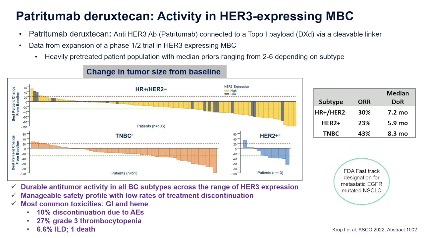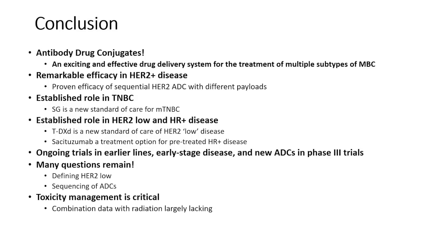We're actually studying Dato-DXd as neoadjuvant therapy in the I-SPY True neoadjuvant therapy. So it's our block A. People get 4 doses of Dato-DXd. And so far, anecdotally, we're seeing remarkable responses, and we're able to control the toxicity. So imagine if you could give patients 4 doses of Dato-DXd and go directly to surgery in some subtypes of breast cancer. And patritumab hopefully will be studied in that setting as well. So, very exciting and effective drug delivery system.